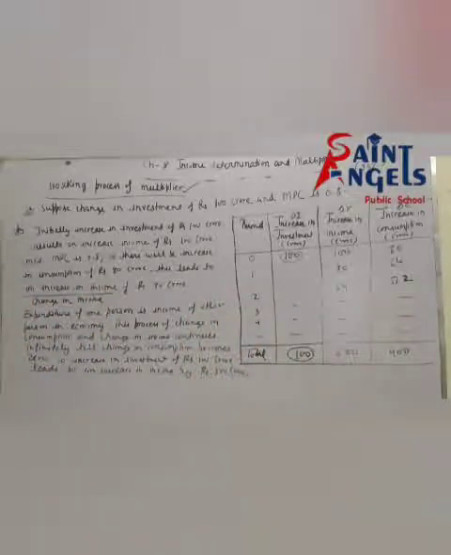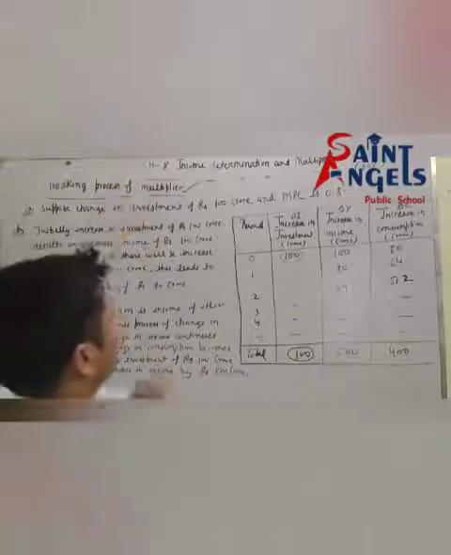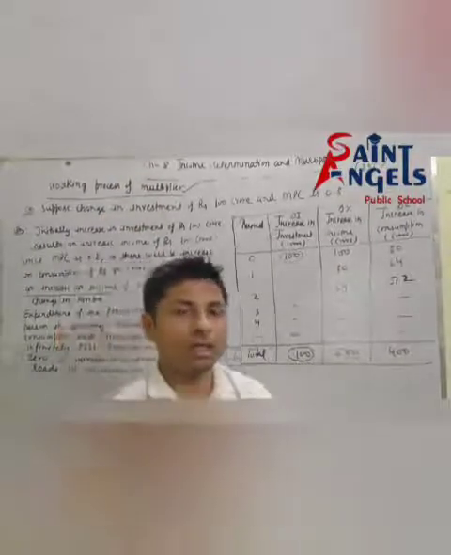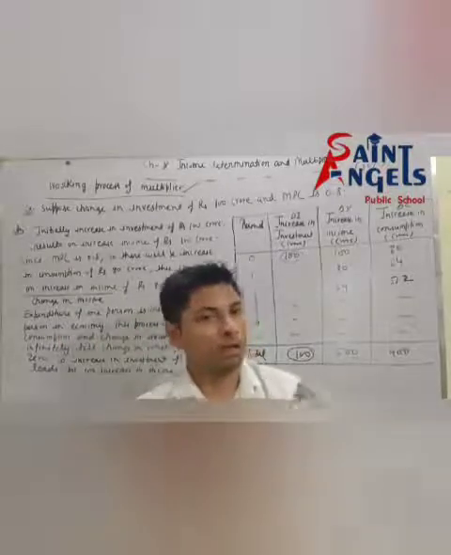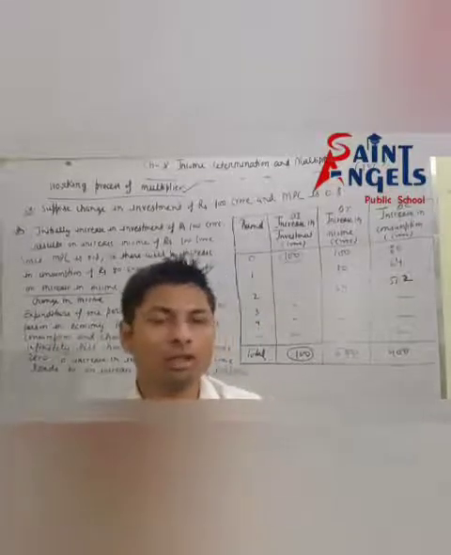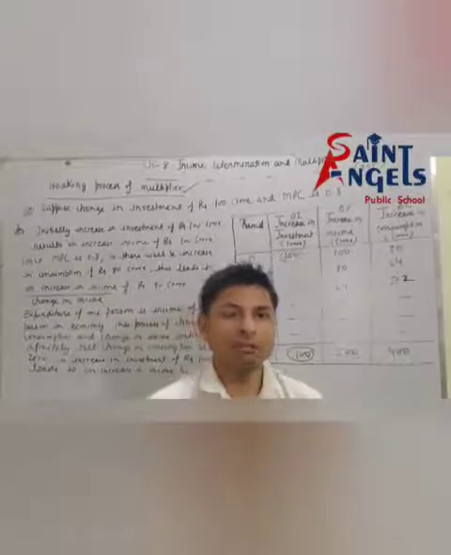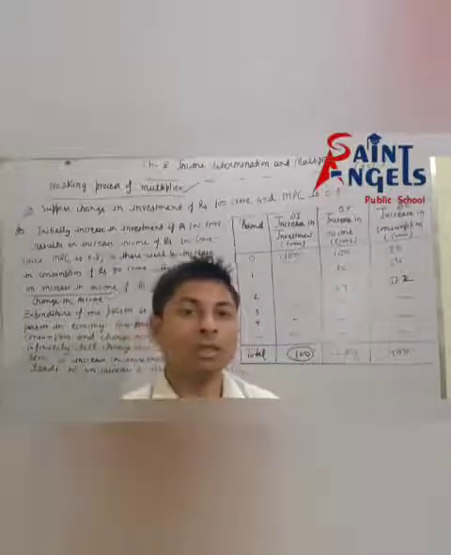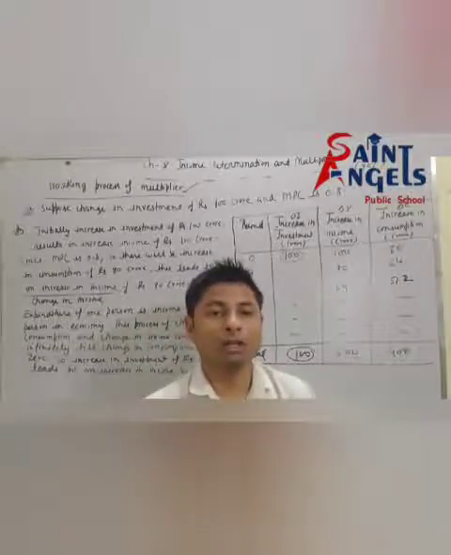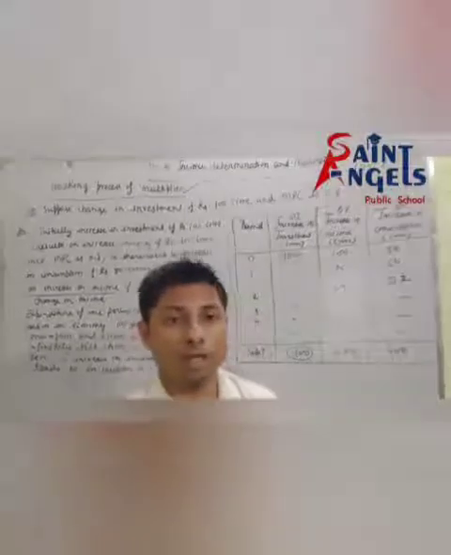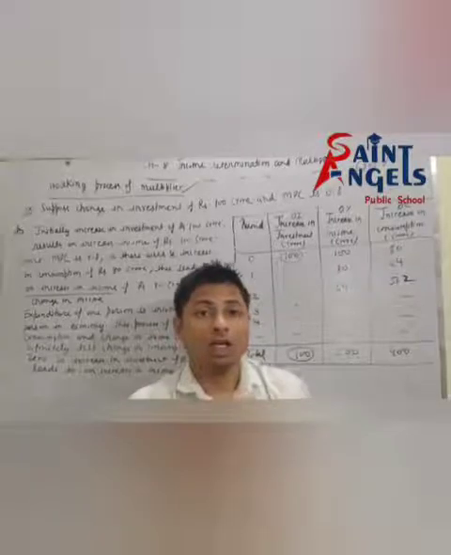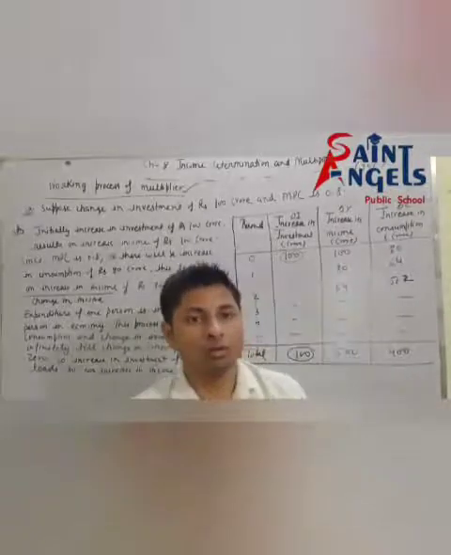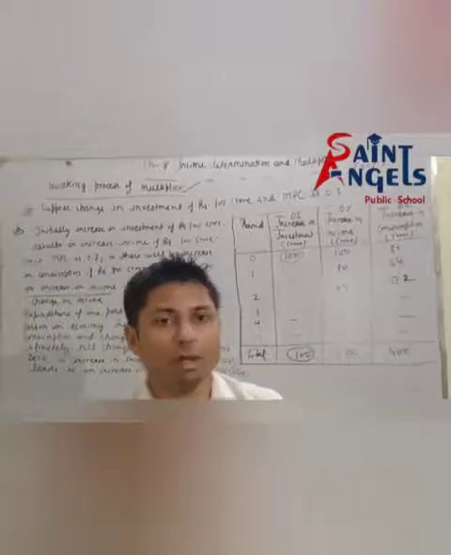So my dear students, chapter number 8, income determination and multiplier. I hope all of you have understood what we mean by income determination. Income determination means equilibrium level of income, or we can say equilibrium level of output, or equilibrium level of employment. Now there are two approaches to determine income: the AD-AS approach and the saving and investment approach.